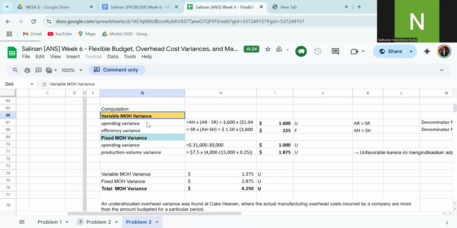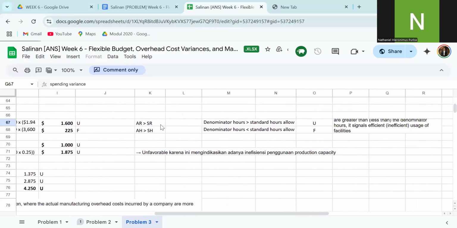The variable MOH variance: the first one is the spending variance, equal to actual hours times actual rate minus standard rate. The result is 1,600 unfavorable. The efficiency variance is standard rate times actual hours minus standard hours, equal to 225, which is favorable.